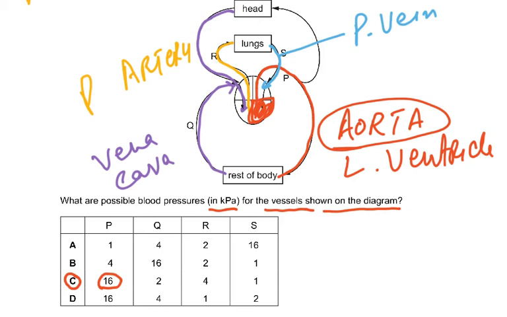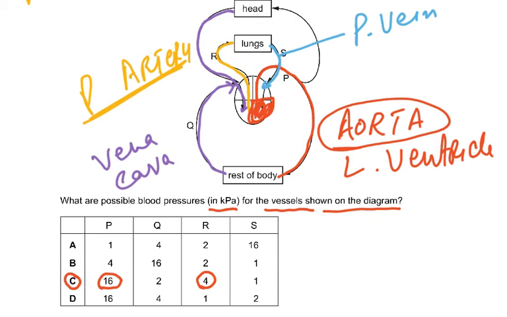Now what was Q? Q was the vena cava. And R was the pulmonary artery. So pulmonary artery is arising. Arteries usually carry blood at a high pressure, so pulmonary artery would be more than the vena cava. And then of course, pulmonary vein would be the least because it's coming from the lungs back to the heart. So this is something which you have to understand, these circulations and the pressure: the left ventricle had to have the highest pressure, and then of course the pulmonary artery would have a subsequently high pressure because it was being pumped by the right ventricle. So it would of course have some pressure.